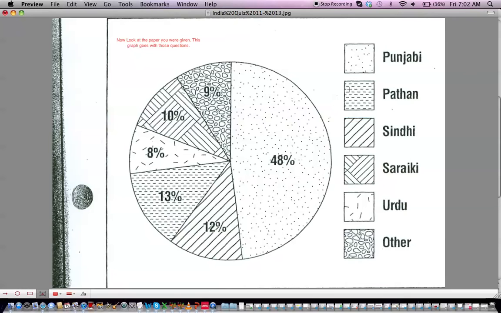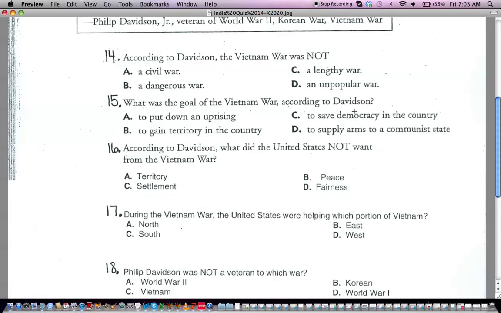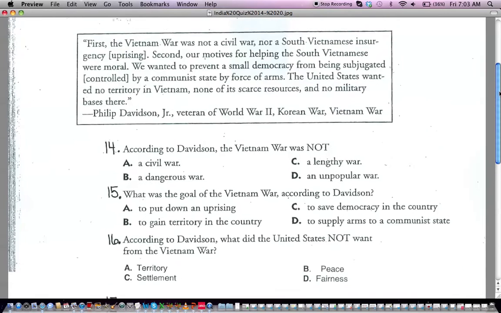And if you need me to come and read these to you, you raise your hand, and I'll be right over there, okay? Because everybody's working at a different pace. And that's 11 through 13. So that's 11, 12, and 13. Those 3 questions go to this graph, okay? And then here we are for the rest of the quiz, okay?